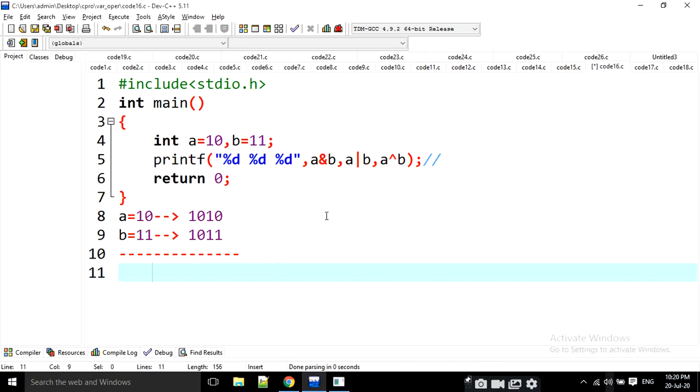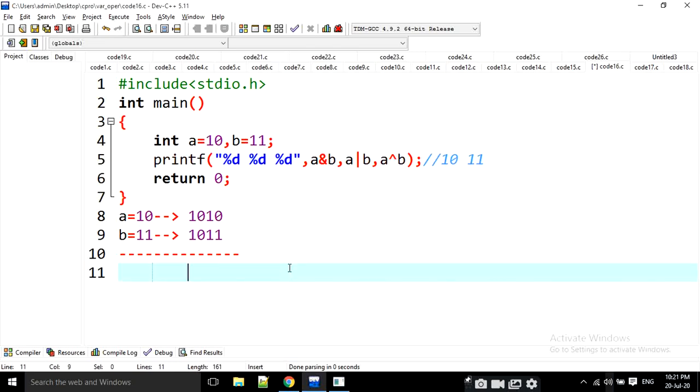Okay, the next one. This is bitwise XOR. Any value is true, then we have to take it as true. That means 1 1 is 1, 0 0 is 0, 1 1 is again 1, and 0 1 becomes also 1. Then the value is 11 here. Here first of all it is going to be 10, and the second value is 11.